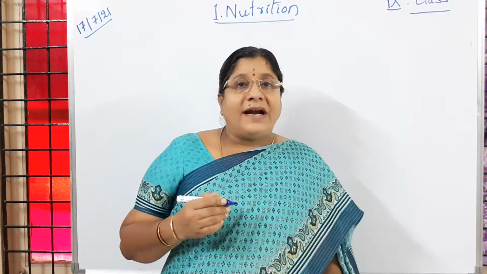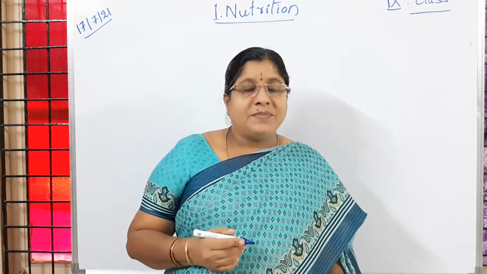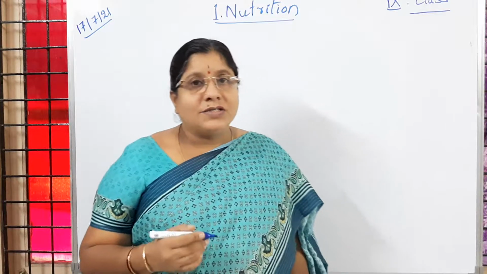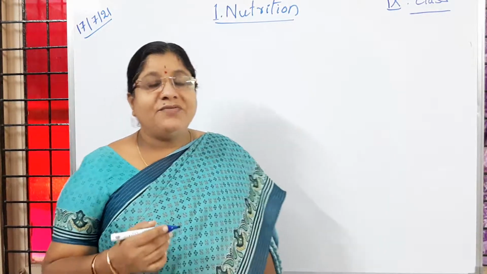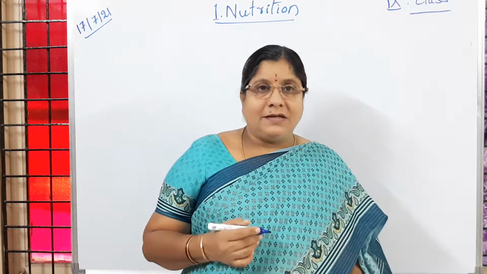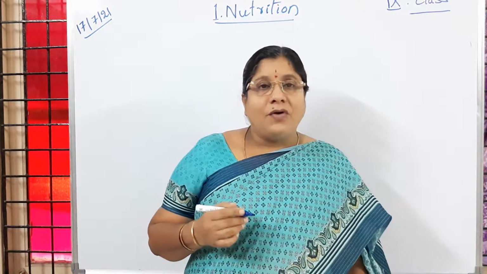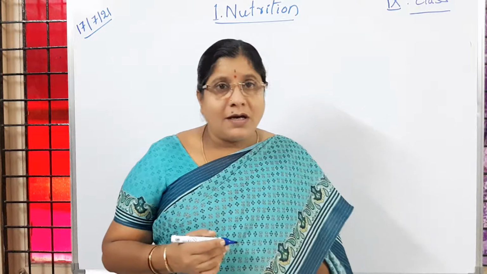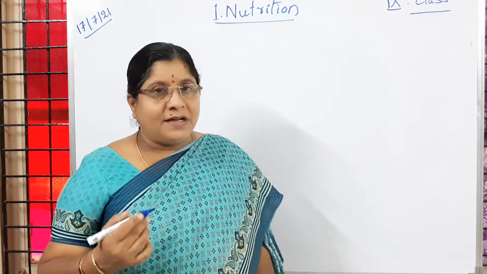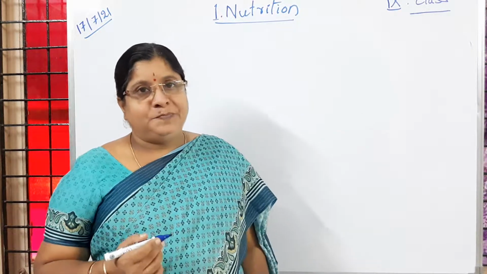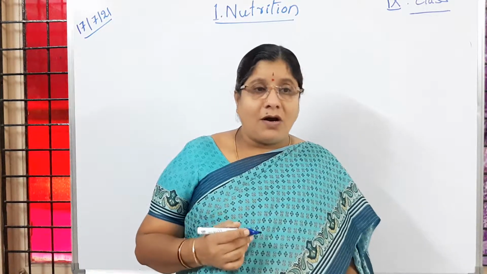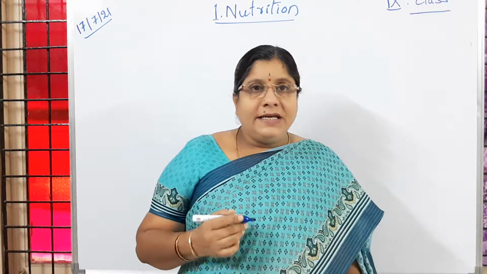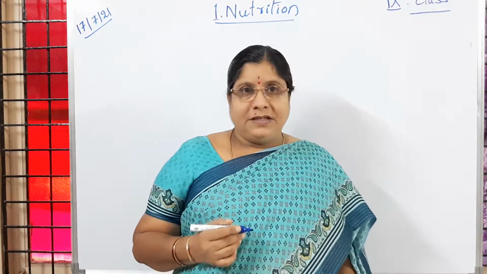Vitamins are of two types. One is water soluble vitamins and the other type is fat soluble vitamins. Examples of water soluble vitamins are all the B complex vitamins and vitamin C. And fat soluble vitamins are A, D, E and K. Is it clear to you?